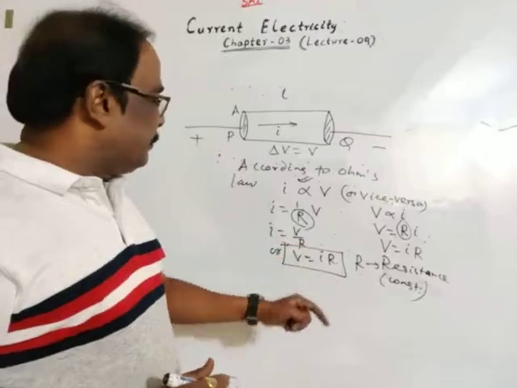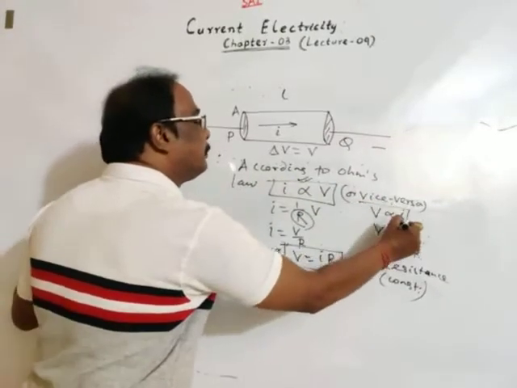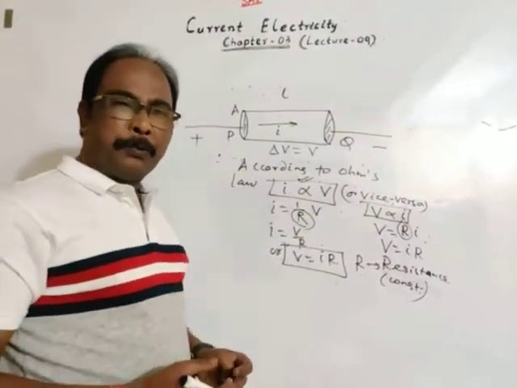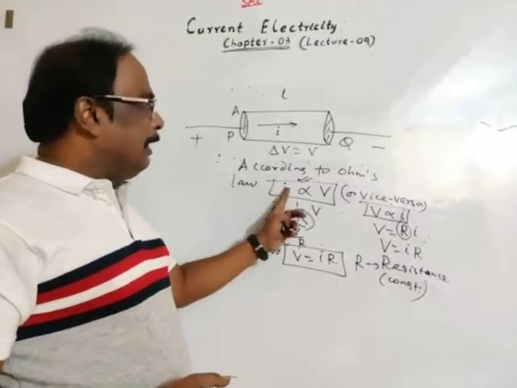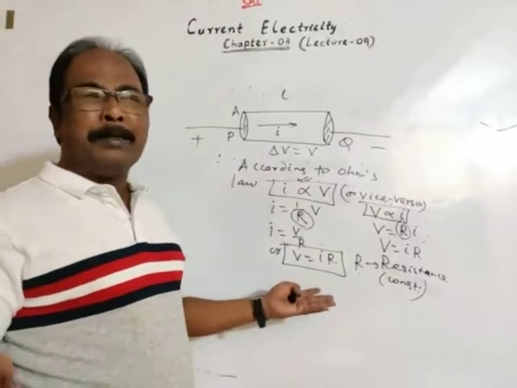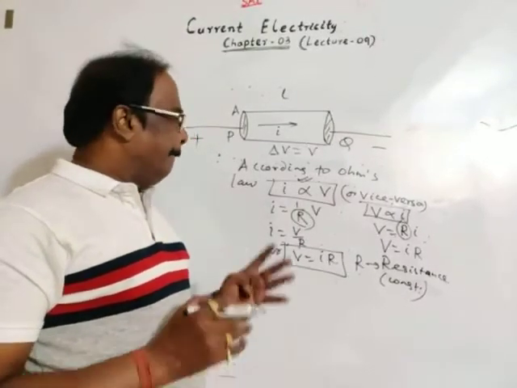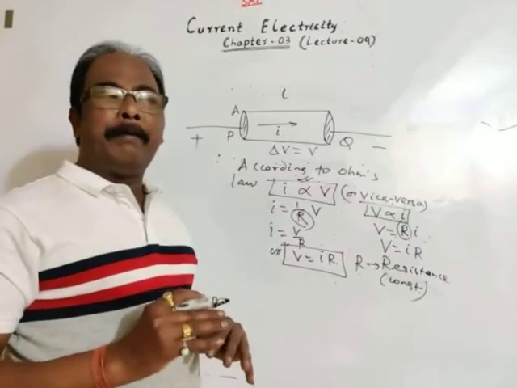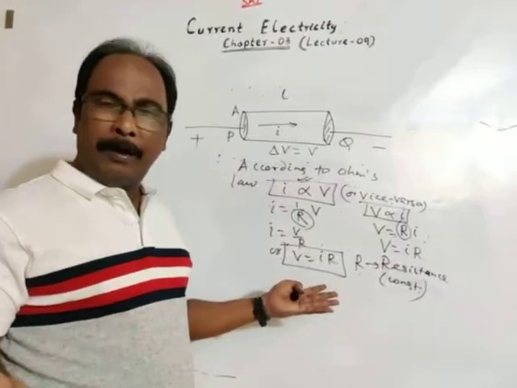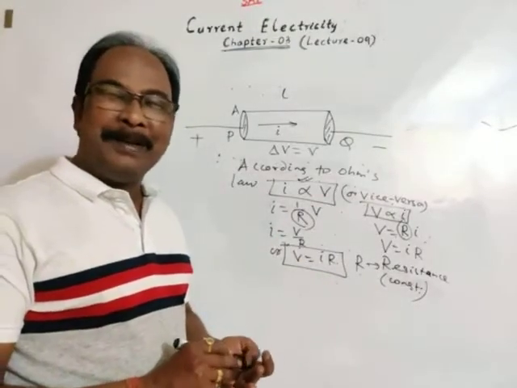So, you may consider either of this equation or this equation. Either, vice versa is also true. So, if current is directly proportional to potential difference, or potential difference is directly proportional to current, then the graph between I and V, obviously it will be a straight line, because current is directly proportional to potential difference.